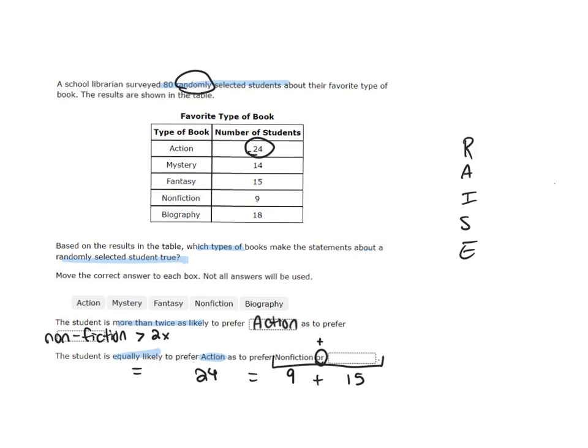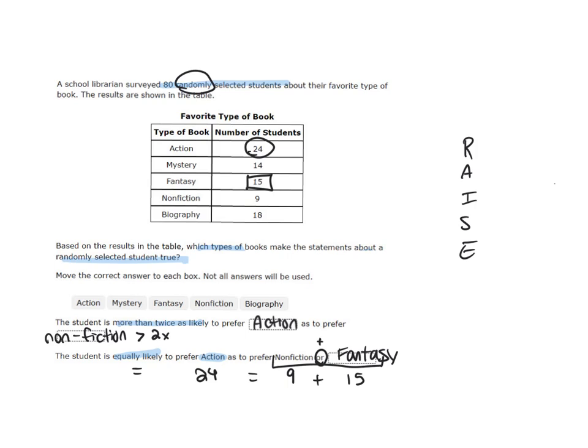So let's look at our table, see if we can find 15. Fantasy. There we go, 15. 15 students chose fantasy. So we could say that the student is equally likely to prefer action as they are to prefer nonfiction or fantasy. Nonfiction plus fantasy equals 24, and action equals 24. So this would be a true statement.